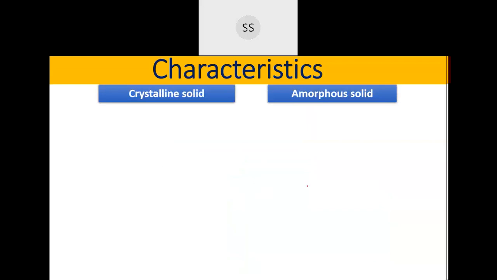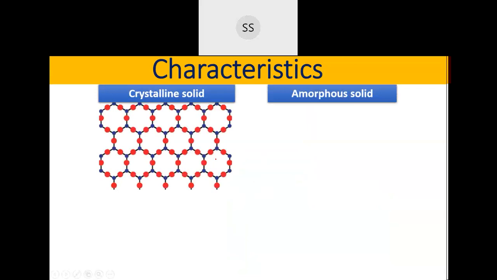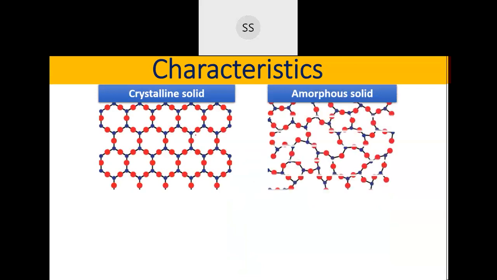Okay. Just we will revise whatever we have done till yesterday. So in crystalline solid, you have seen that the constituent particles which are present have an ordered arrangement. Whereas in the amorphous, you don't find that ordered arrangement. That proper kind of atoms placed in places, that kind of arrangement you don't find throughout the crystal. It may be there, but to a short distance you will be finding them.